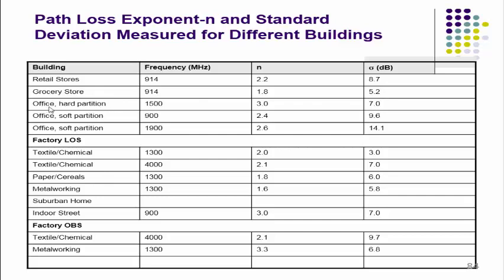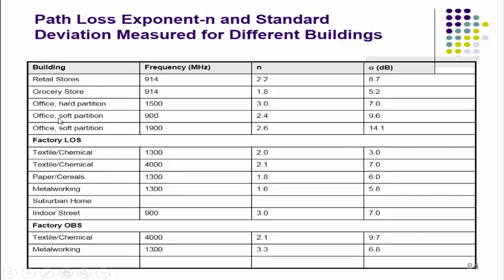The next type of building is the office building with hard partitions. If the carrier or channel frequency is 1.5 gigahertz, the exponent factor is observed as 3 and sigma 7.